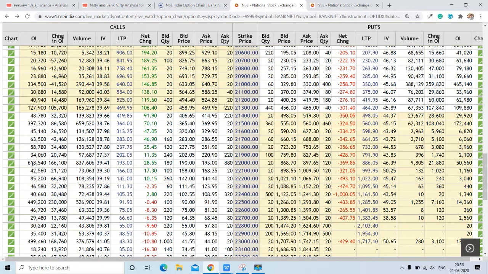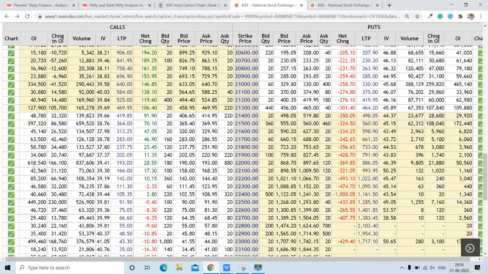Here we can go through this column to find out the highest call. Here we can say 6,18,000 contracts are open, with 1,66,000 contracts added today, at the 22,000 strike, followed by 4,99,460 contracts open at the 23,000 strike.